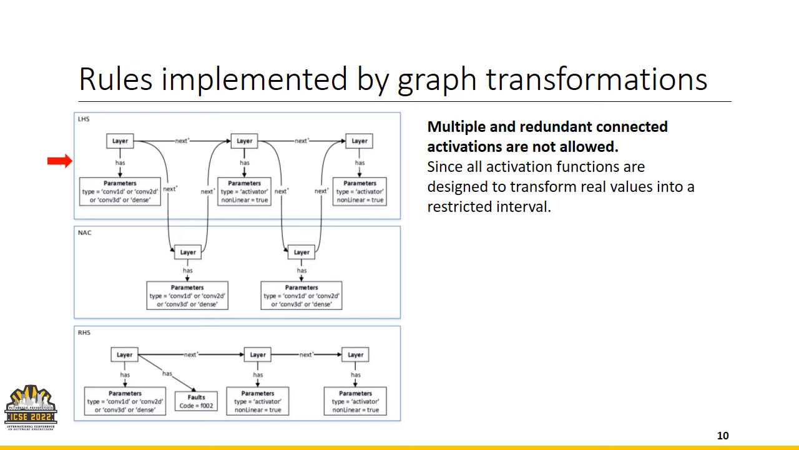For this specific rule, since we are going to detect consecutive activation functions, if there is a convolution or dense layer, the convolution layer can be 1D, 2D, or 3D. If we have a convolution layer or dense layer with two consecutive activation functions after it, and there is no other convolution or dense layer in between, then the rule is applicable. So if we have LHS and don't see NAC on the graph, we can apply the rule, and in RHS we will remain on the graph with an added node indicating a specific code for the fault that occurred.